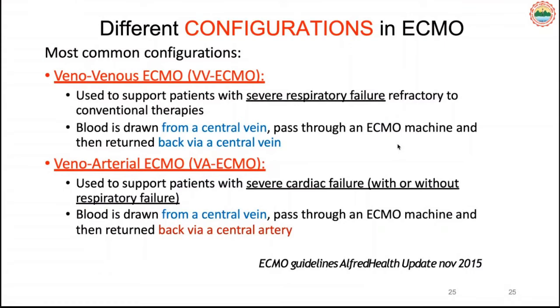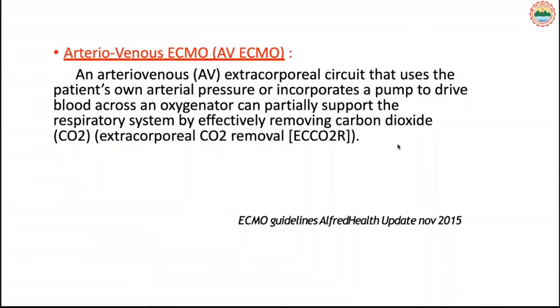The second is veno-arterial ECMO. It's used in severe cardiac failure, when the heart is not able to pump. So we have to push blood into the arterial circulation when the heart is not functional. We take blood from a central vein and return it to the central arteries, like the aorta. That is known as veno-arterial ECMO.